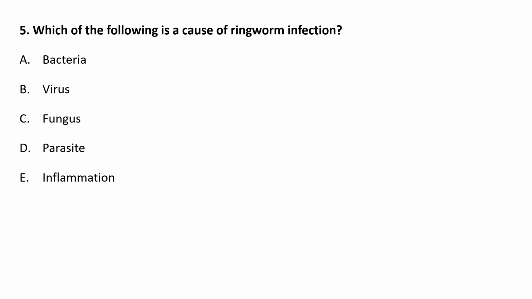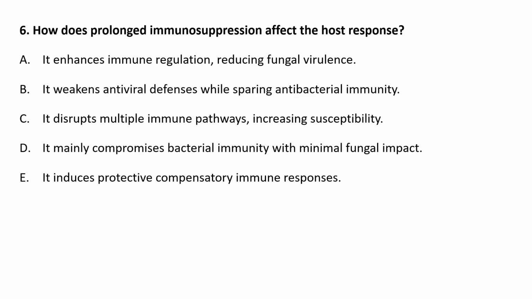Ringworm infection is caused by a fungus. The sixth question is: how does prolonged immunosuppression affect the host response? It will disrupt multiple immune pathways and increase susceptibility.